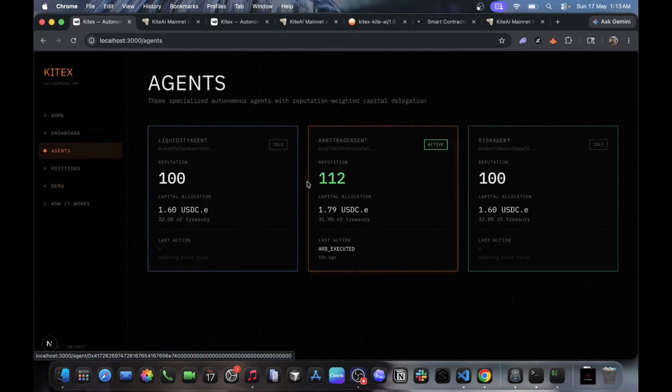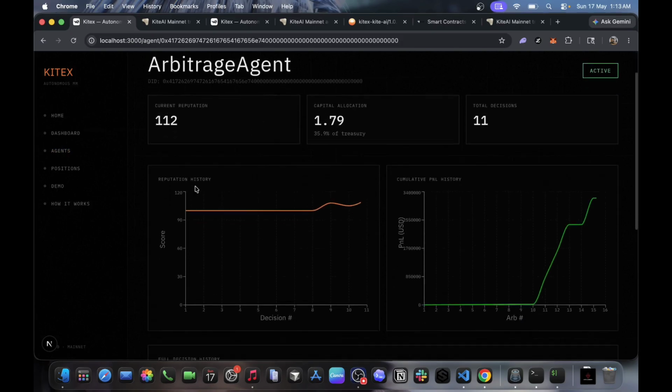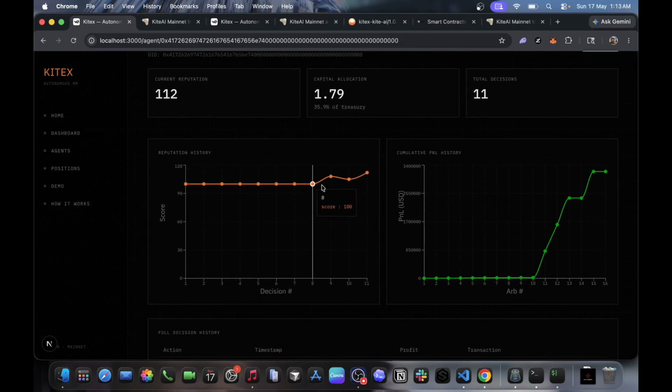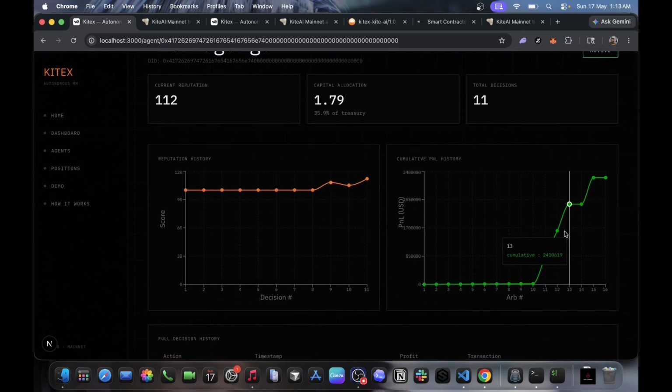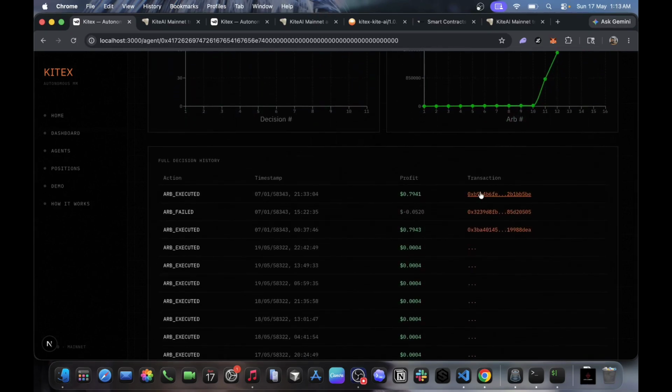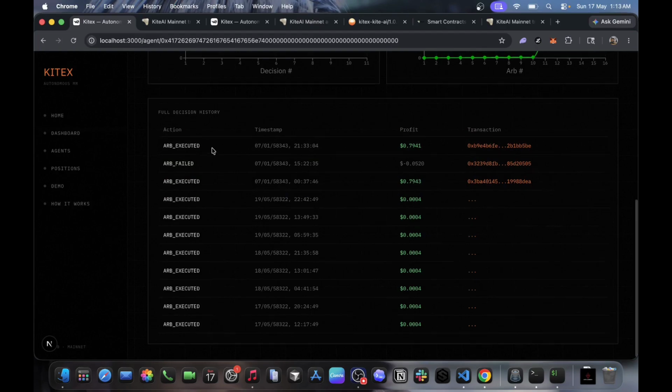Our reputation has been updated for the arbitrage agent, from 100 to 112 for a proper swap. Here we can view the PNL graphs. You can see the capital allocation shifted to 35.9% of the treasury because the agent earned its share. The total decision counter incremented, and we can see the logs as well, and click to view the block explorer.